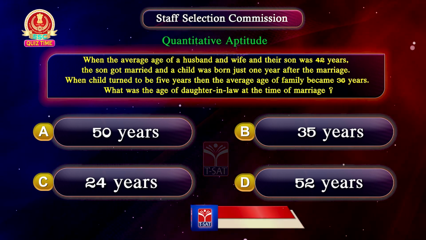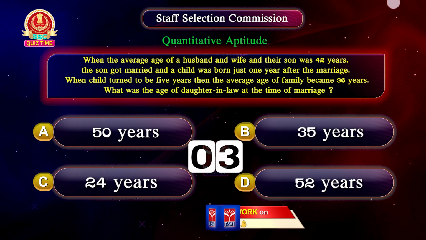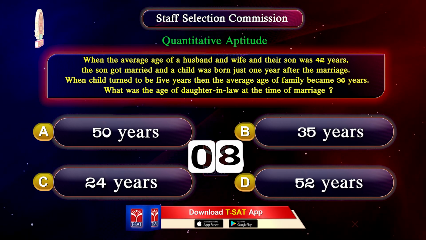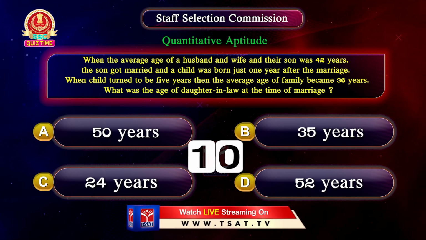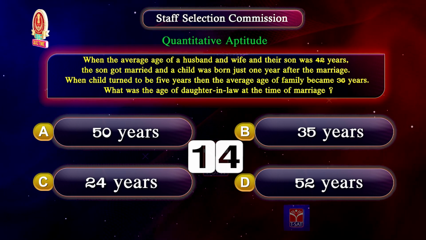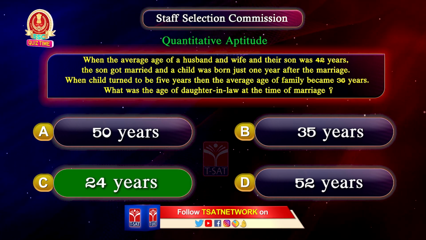Your time starts now. The correct answer is option C 24 years.